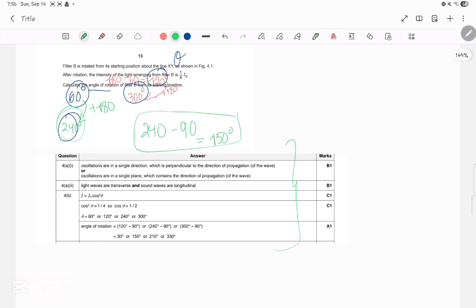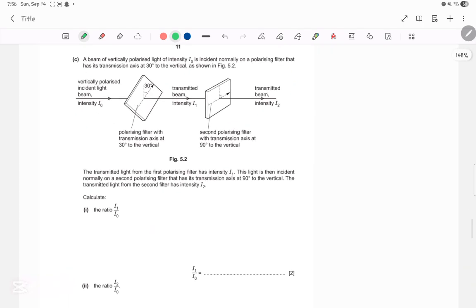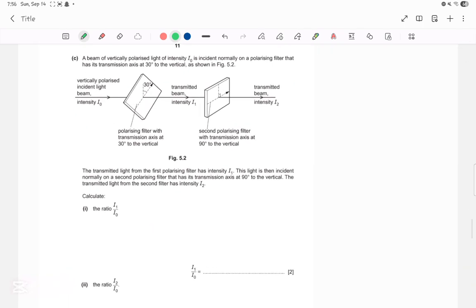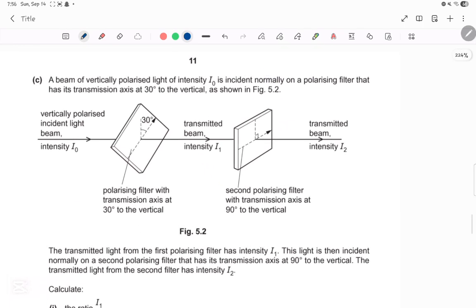As you can see, this is the marking scheme for this question. And now we'll move on to the final question, which is 9702, paper 22, October, November 2022, question 5C. So what are they telling us over here? They told us a beam of vertically polarized light of intensity I0 is incident normally on a polarizing filter that has its transmission axis at 30 degrees to the vertical. Perfect. So now we know that this is 30 degrees, right?